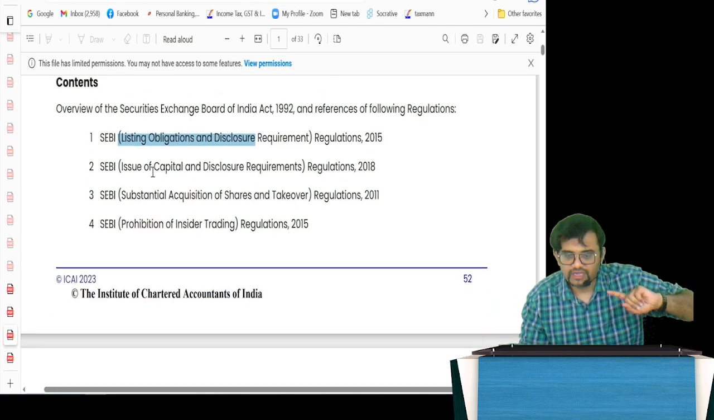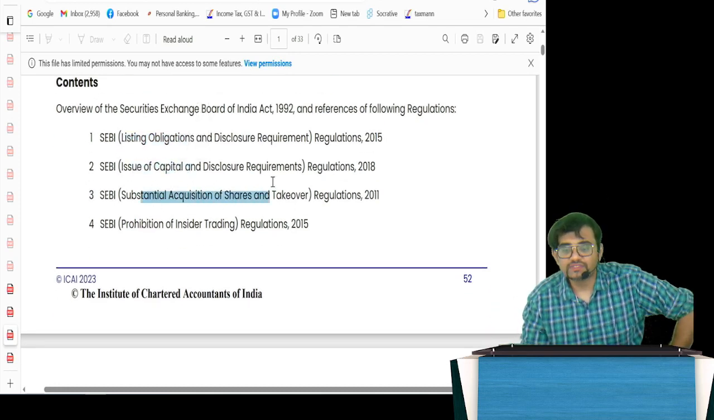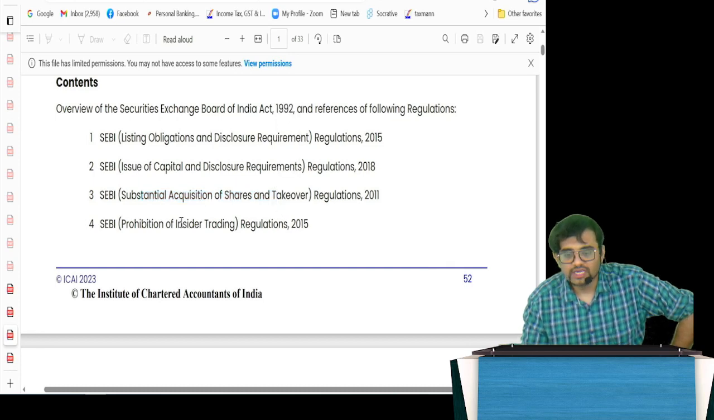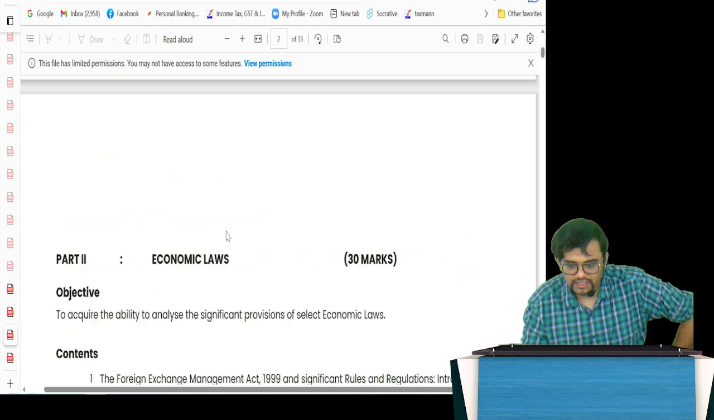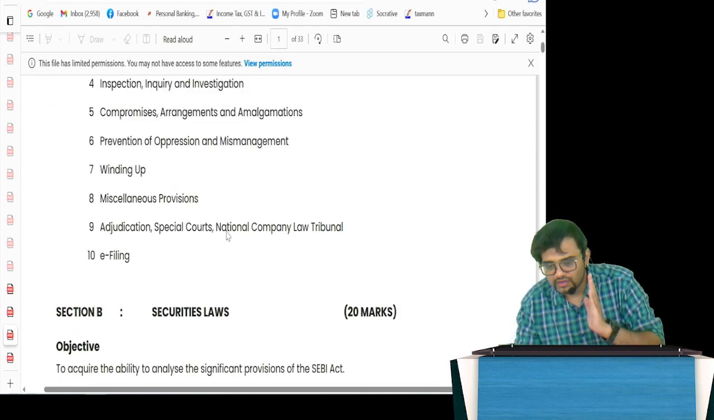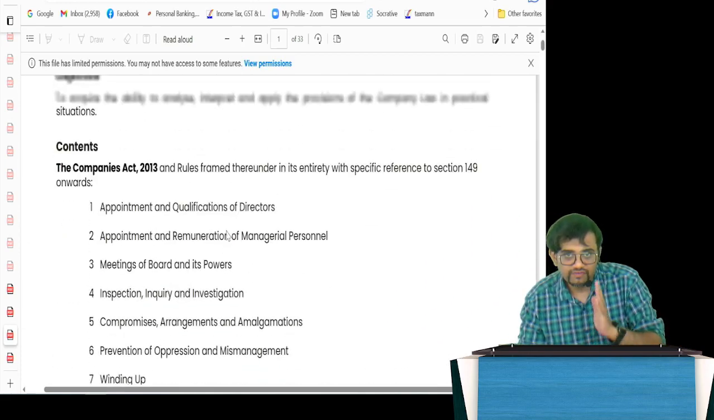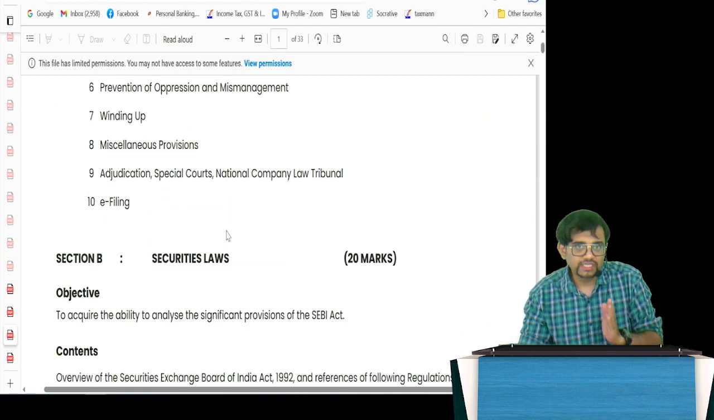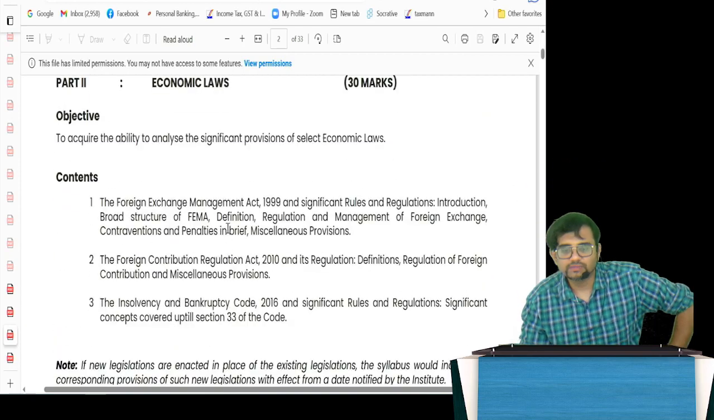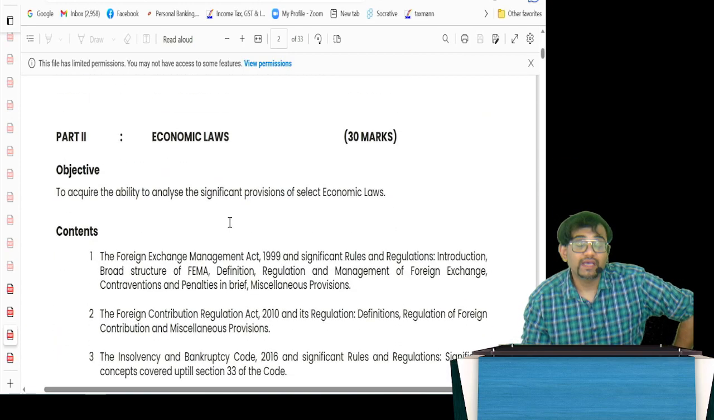Apart from that, you have ICDR, then you have SAST, that is Substantial Acquisition of Shares and Takeover Regulations, and you have the Prohibition of Insider Trading Regulations, which is an interesting thing. So this will be 50 plus 20: 50 marks company law, 20 marks securities law.